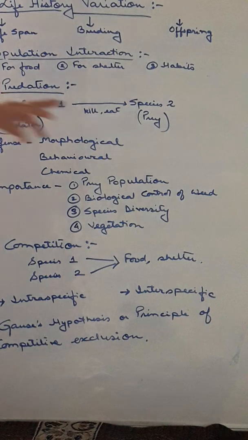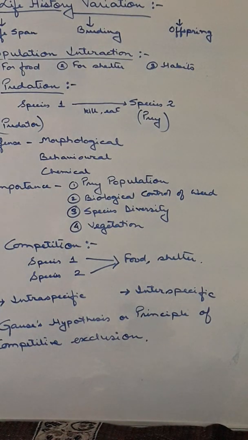If predation is not there, then what happens? The number of prey will be continuously increasing. If this number increases, it will disturb the equilibrium. So to maintain the equilibrium, predation is necessary. Next, it helps in controlling biological weeds and pests. Suppose in a particular area the number of weeds or pests is increasing. In contrast to that, some different organisms are introduced so that they will kill them and maintain the population. Next, species diversity. It helps in maintaining species diversity in a community by reducing the intensity of competition. So these are the main important things.